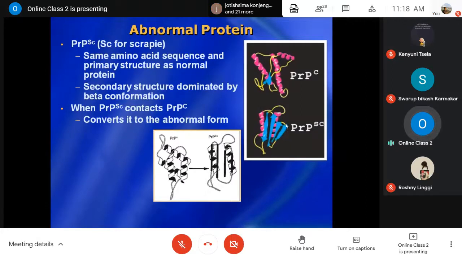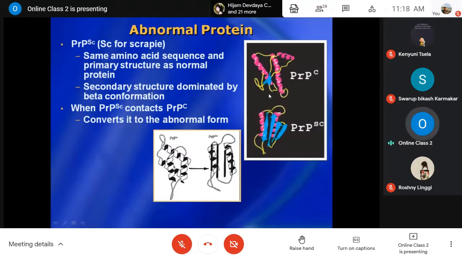So when this abnormal protein PrPSc comes into contact with the normal protein, that is PrPC, after ingestion or entry into the body, it converts the normal protein into the abnormal form.